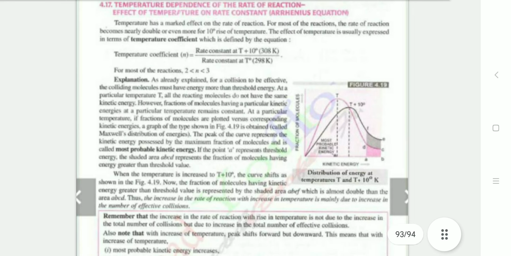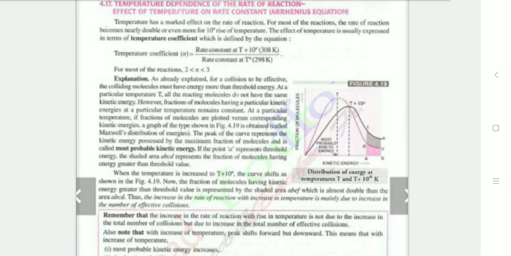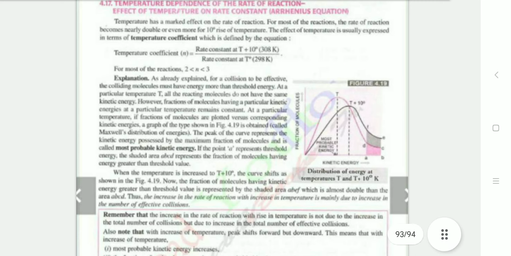Temperature dependence of the rate of reaction: the effect of temperature on the rate constant, the Arrhenius equation. Temperature has a marked effect on the rate of reaction. For most reactions, the rate of reaction becomes nearly double or even more for a 10 degree rise of temperature. The effect of temperature is usually explained in terms of the temperature coefficient, which is defined by the equation: temperature coefficient equals the rate constant at t plus 10, that is 308 Kelvin, divided by the rate constant at t, that is 298 Kelvin. For most reactions, the value is greater than 2 and less than 3.